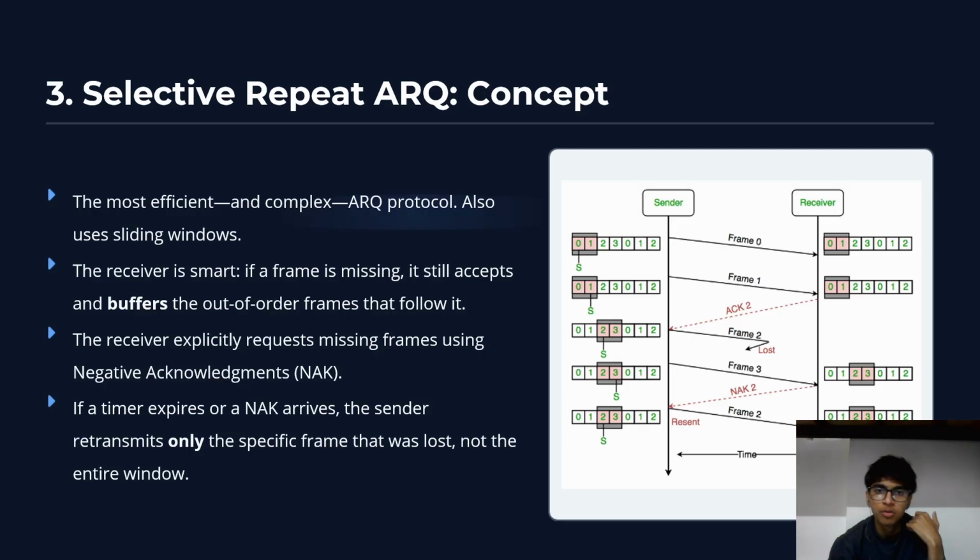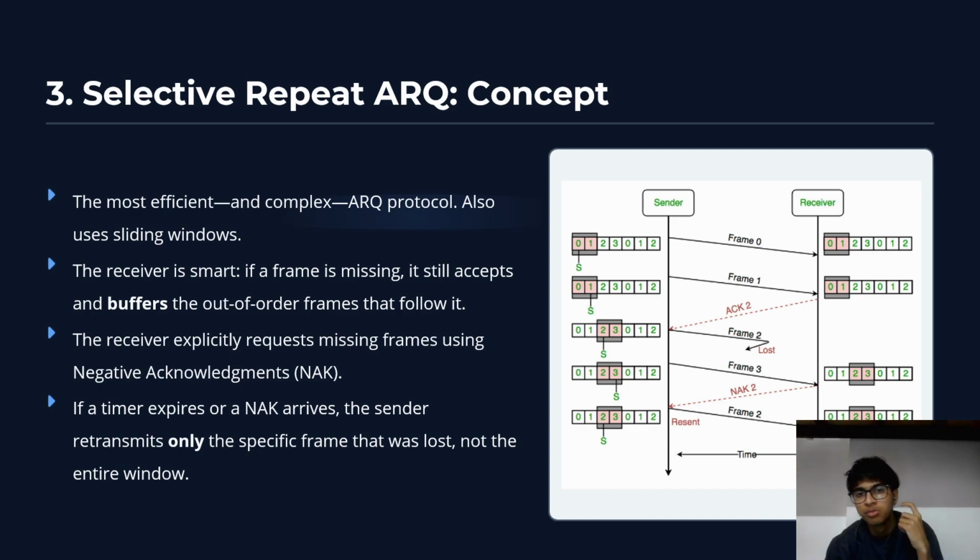The third type of protocol is called the selective repeat protocol. Earlier, we've seen protocols where one mistake forces the sender to restart everything. That's like dropping one egg and throwing away the whole carton because of it. This is very inefficient. And due to this, selective repeat ARQ is a very high bandwidth saving type of protocol. It's very efficient and very complex because even if one frame goes missing, it still accepts and buffers the out of order frames that follow it.